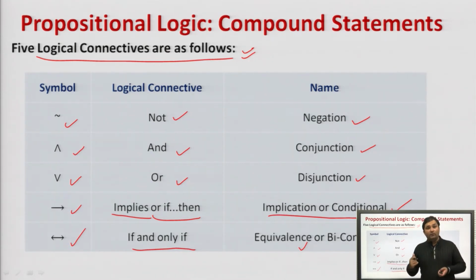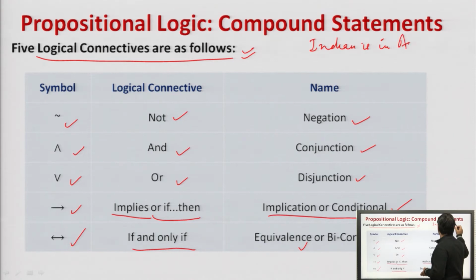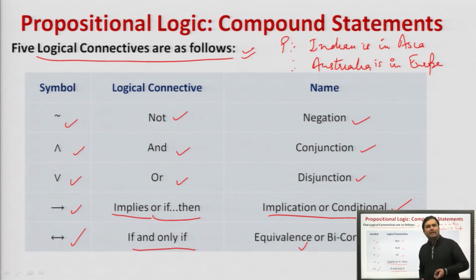So, what we were dealing with as of now, initially we were given India is in Asia. This statement is a proposition. Next we were given a variable P. Then we were given Australia is in Europe. Let us take an example. This is another proposition Q. This is propositional variable Q.